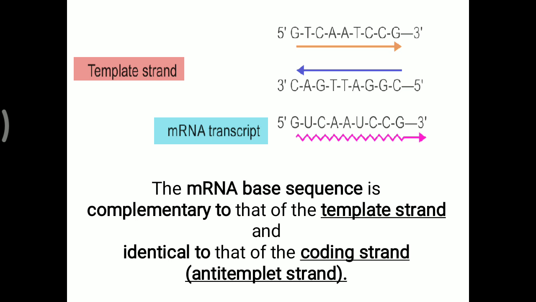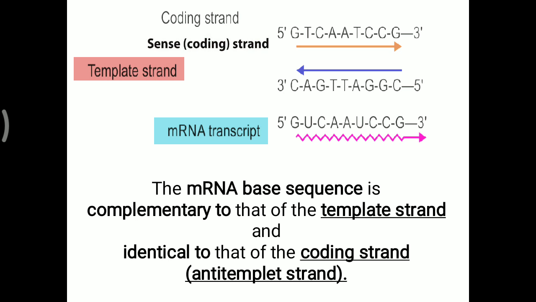So here the base sequences are complementary to that of the template strand. Simply, the initial three bases CAG over the template strand, opposite over the mRNA, are GUC, that is complementary. Now opposite to that template strand over the DNA is called the coding strand. We have already seen that the coding strand is also called the anti-template strand, and this coding strand is also given another name, the sense strand.